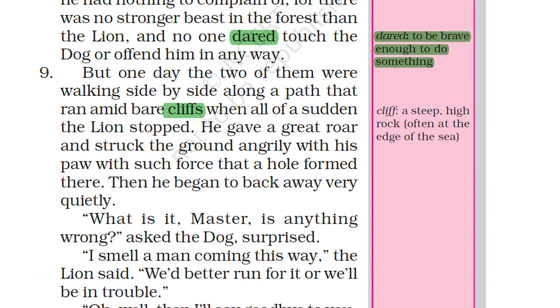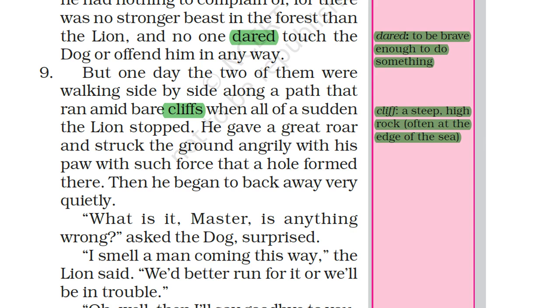So, what happened? One day they were going side by side, like both walking parallelly together, along a path that ran amid bare cliffs. Cliff means a steep, high rock, often at the edge of a sea. They were climbing one steep, high rock, and suddenly the lion stopped at that place, and he gave a great roar and struck the ground angrily with his paw.